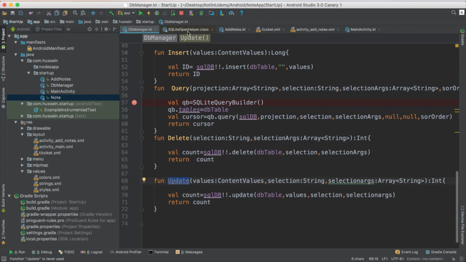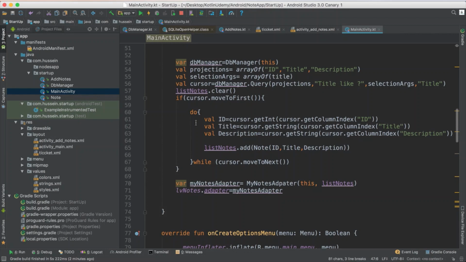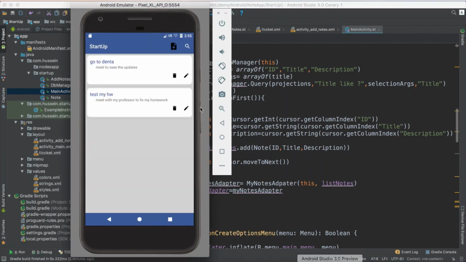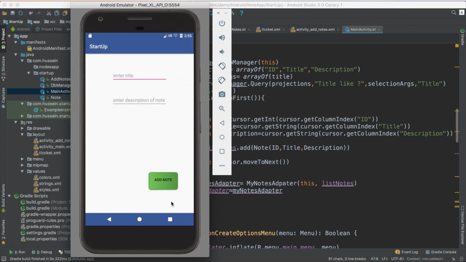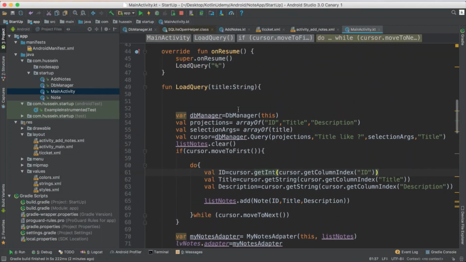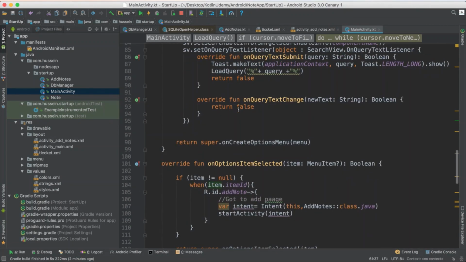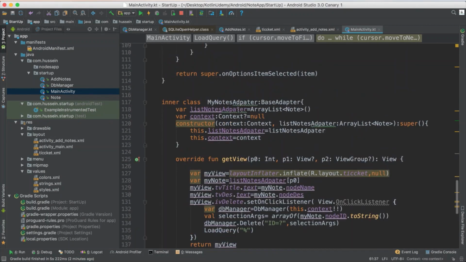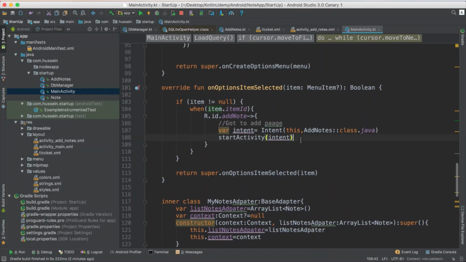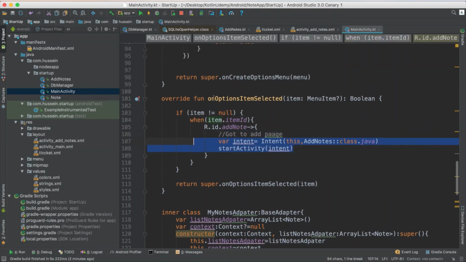Now wait, how do I do updates? If I go back to the main activity, I need to pass all the information that I have here to this page. Then from this page I click update to update them. Do you remember before when we worked with the intent and how it helped us go from one activity to another? I would use it with passing parameters.